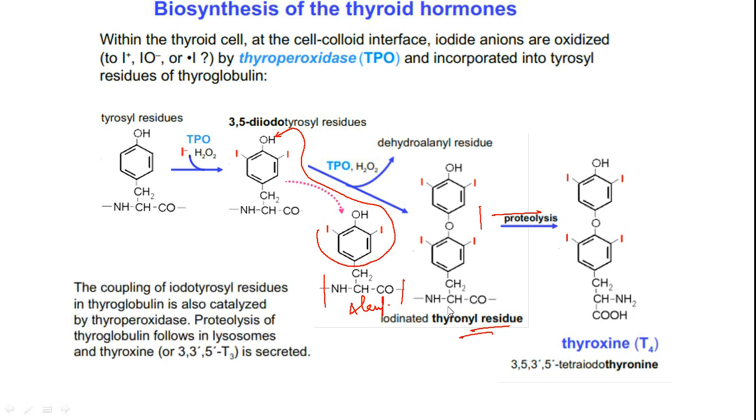The coupling of iodotyrosyl residues in thyroglobulin is also catalyzed by the thyroperoxidase enzyme. This is what we have seen. Proteolysis of thyroglobulin follows in lysosomes and thyroxine is secreted. Okay, so friends, this is the way how tyrosine gives us thyroid hormones.